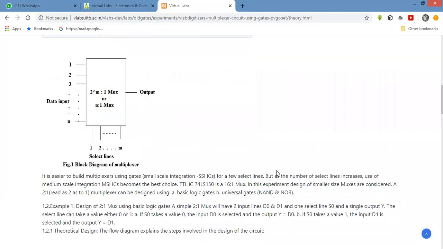Yes, please zoom your mobile screen. It will be more clear to all of you.